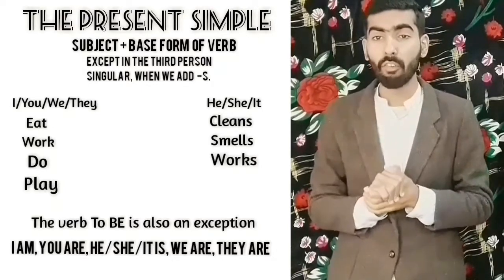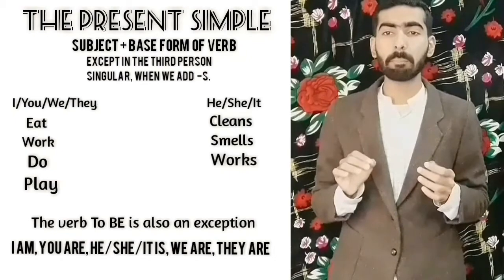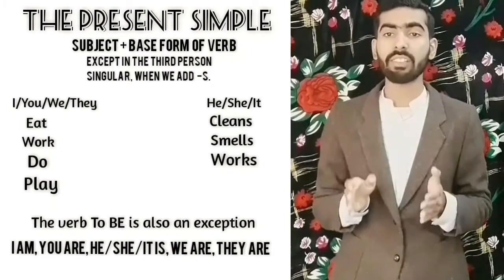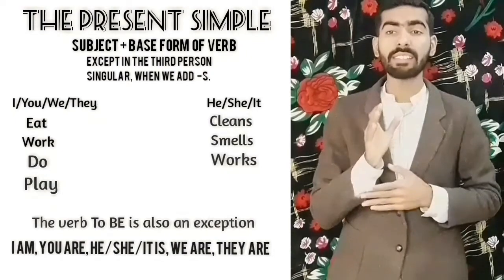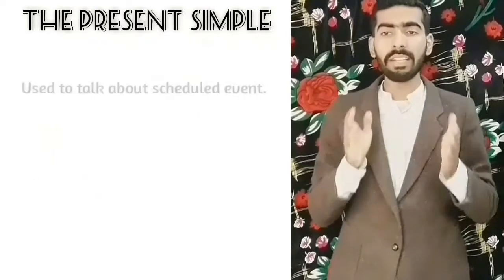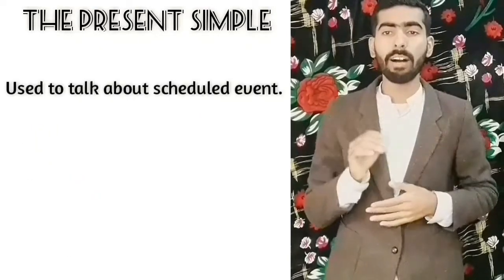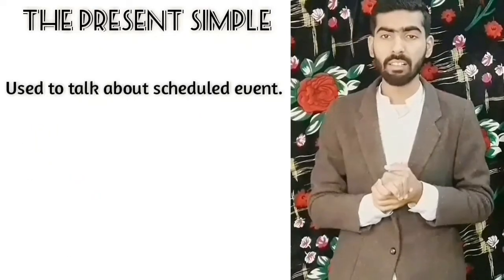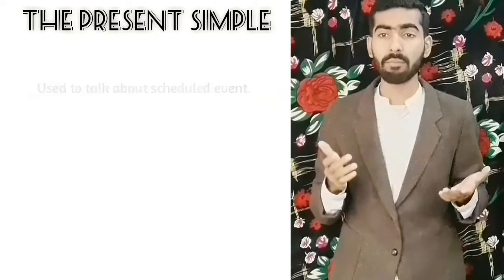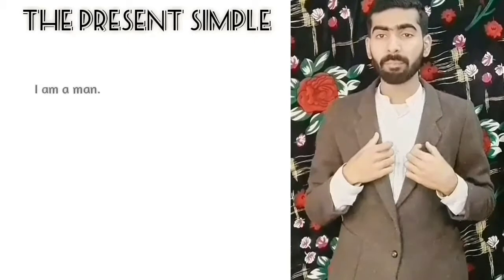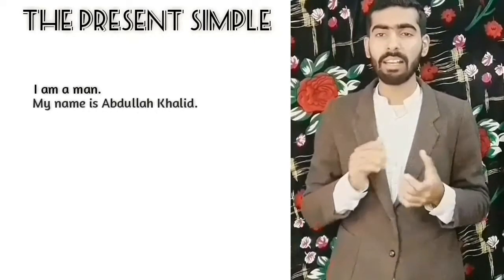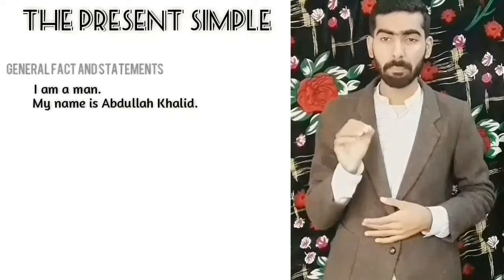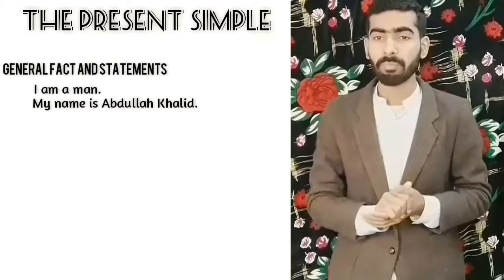As I said before, we use the present simple to talk about general statements, facts, and habits. We also use it to talk about scheduled events like bus or train times. Here are some examples. I am a man. My name is Abdullah Khalid. This is a general statement or fact.